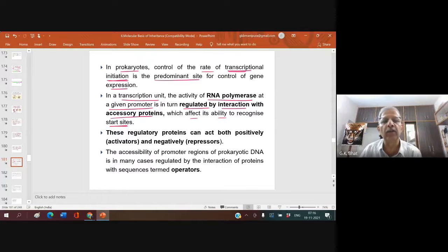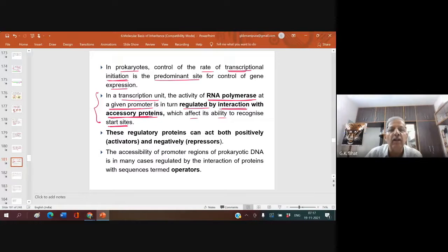A transcription unit means whatever gets transcribed from the DNA. In transcription, the activity of RNA polymerase is very much required for the formation of mRNA from DNA. At a given promoter, it is in turn regulated by interaction with the accessory protein, which affects its ability to recognize the start site. I will pinpoint this later when I finish the Lac-Operon model.